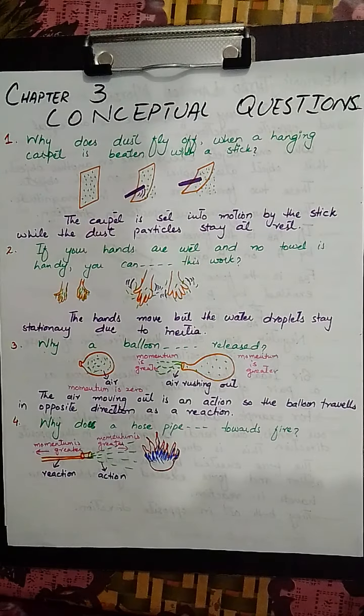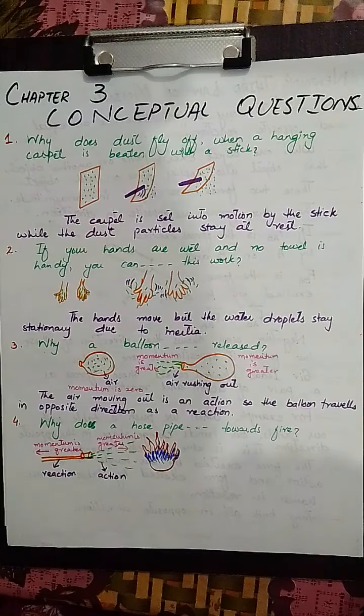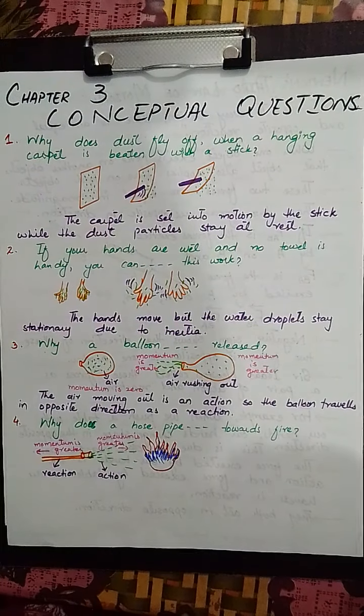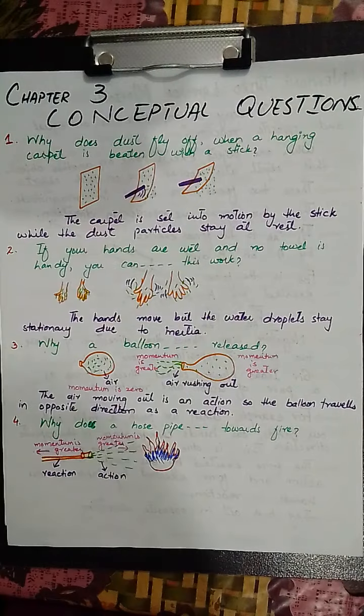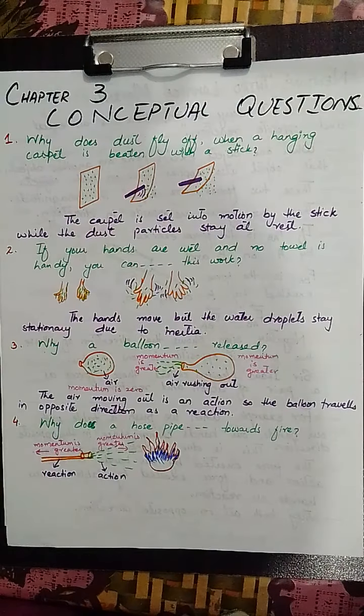Today we're going to discuss the first four conceptual questions of chapter 3. These four questions are related to the topics that we have already studied till the third law of motion, right? So हम लोग discuss करते हैं. The first question is: why does dust fly off when a hanging carpet is beaten with a stick, right?